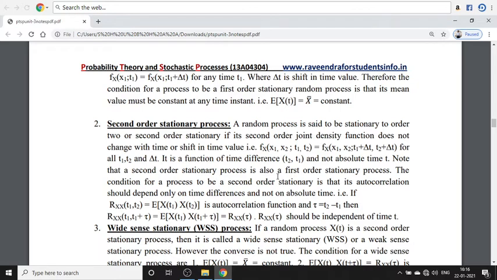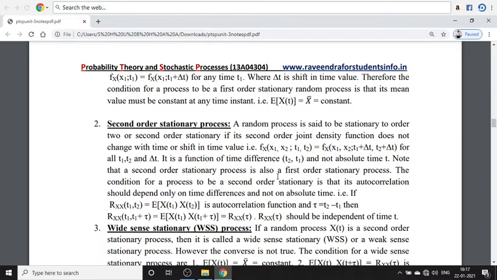You have to remember the point that in a stationary process, even if we choose two different random variables from the same random process at different time instants, the mean, variance and all the remaining properties remain constant, and that is named a stationary process.